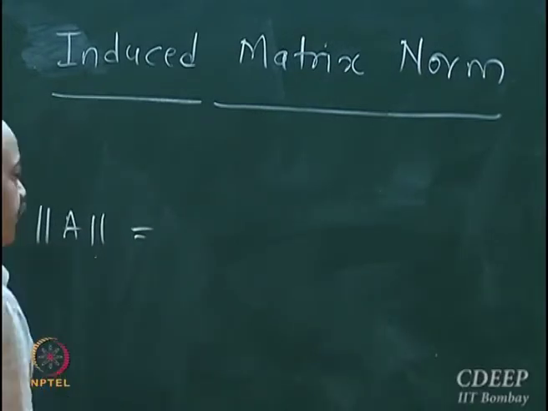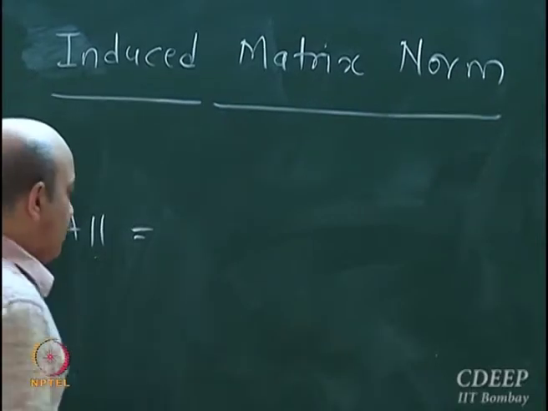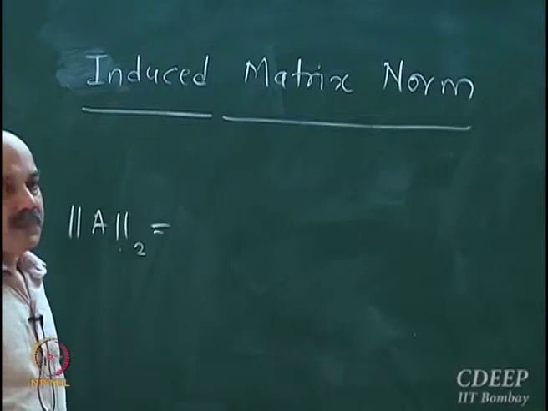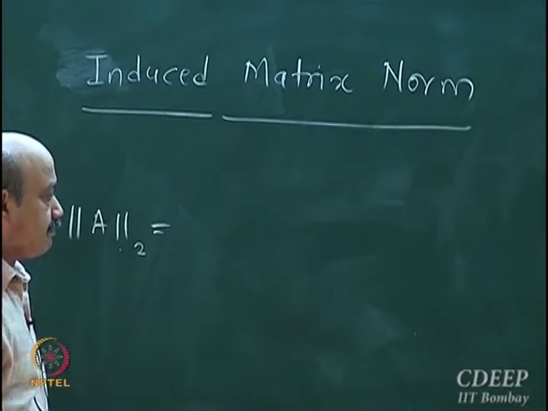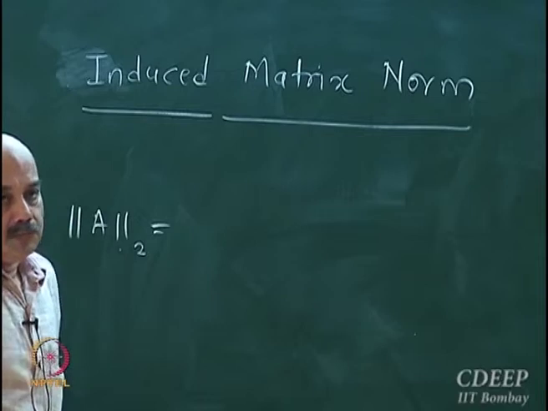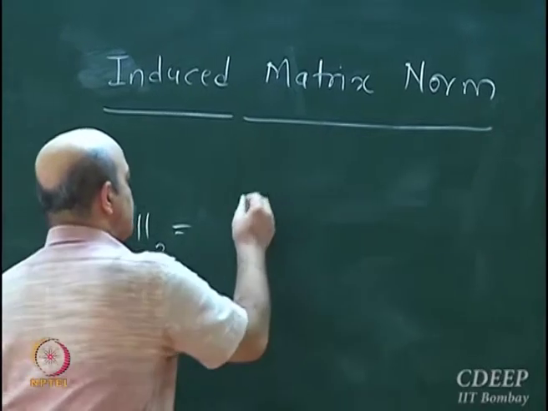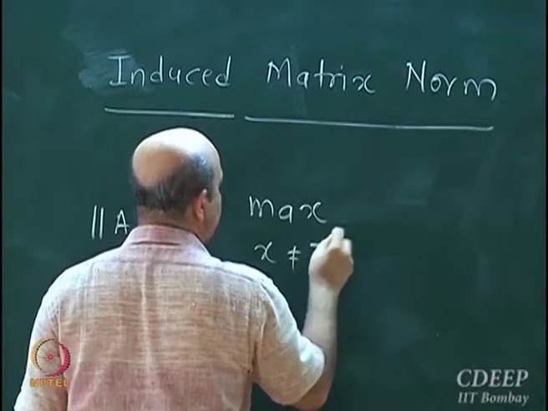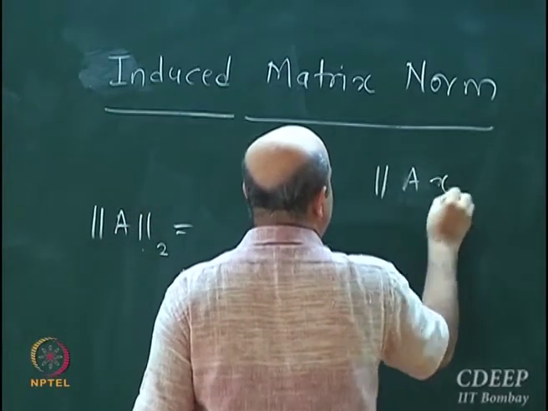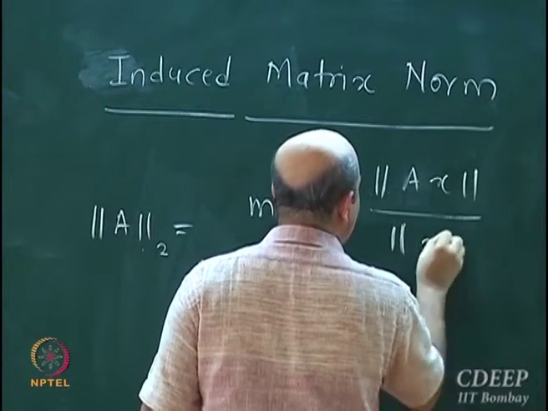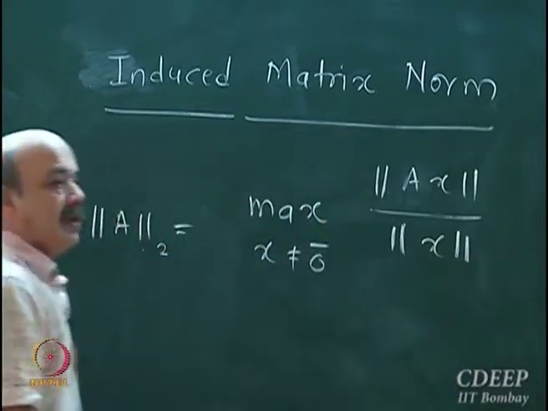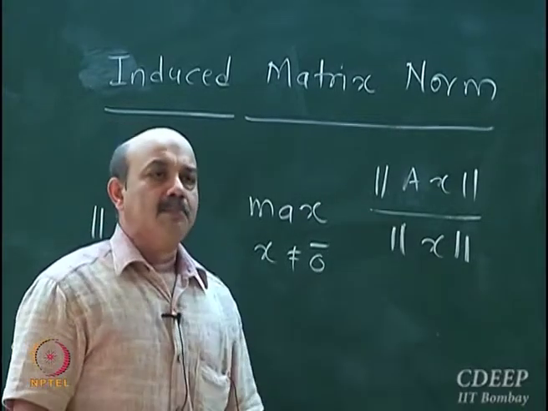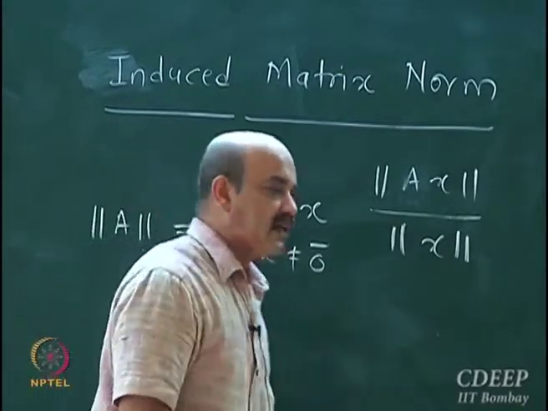norm of A. Let's talk about the norm induced by identical norm on both range and domain space. So this is max over x not equal to 0, norm Ax by norm x, and the way I tried to explain this was, this is something like amplification power of a matrix.